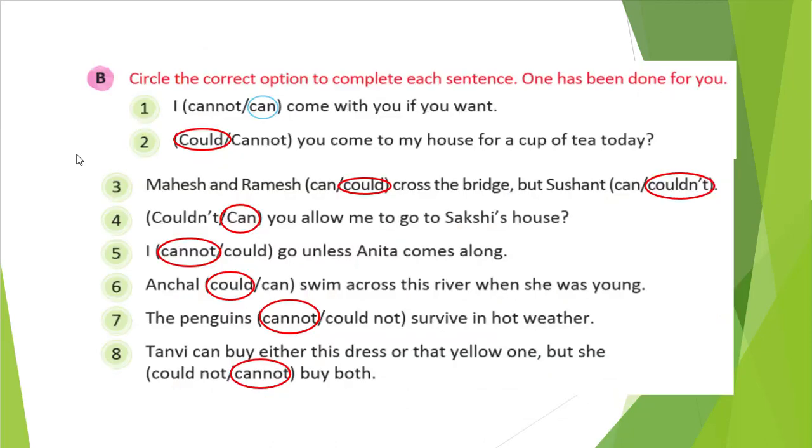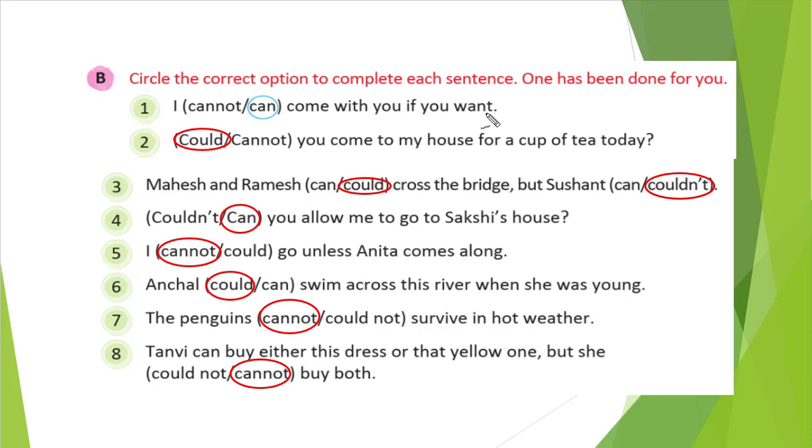Okay, students, let's see further. Circle the correct option to complete the sentence. So you see where there is can or cannot, how can we select? Don't look at the answer. I cannot or can come with you if you want. You are offering to do that thing, so we will use can.